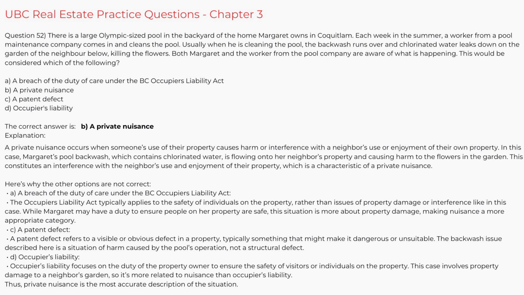C. A patent defect. A patent defect refers to a visible or obvious defect in a property, typically something that might make it dangerous or unsuitable. The backwash issue described here is a situation of harm caused by the pool's operation, not a structural defect. D. Occupier's liability. Occupier's liability focuses on the duty of the property owner to ensure the safety of visitors or individuals on the property. This case involves property damage to a neighbor's garden, so it's more related to nuisance than occupier's liability. Thus, private nuisance is the most accurate description of the situation.